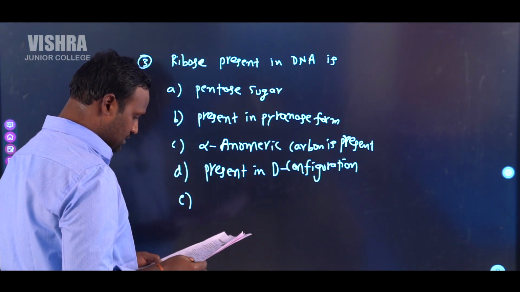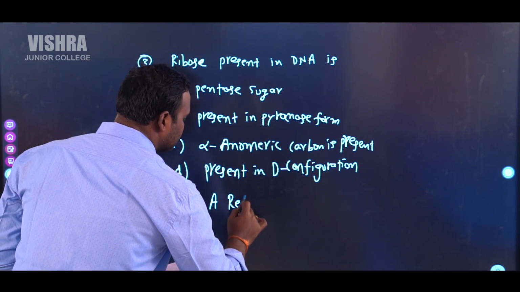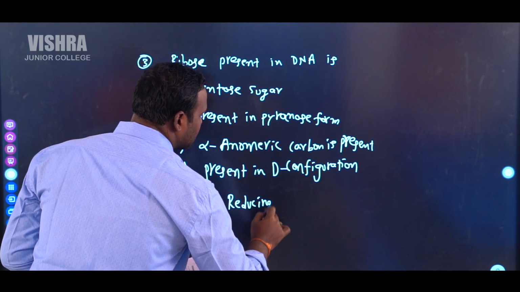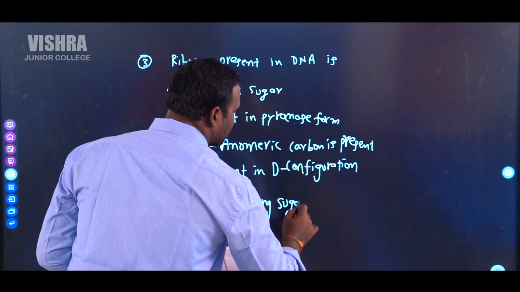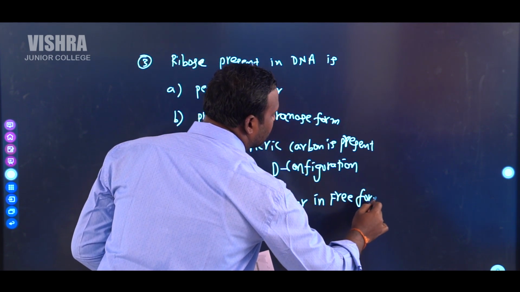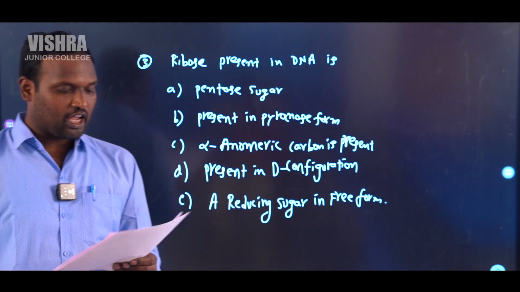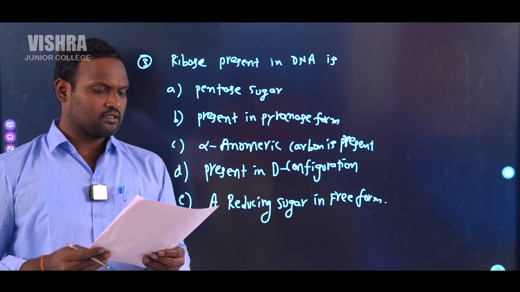Fifth option is a reducing sugar in free form. Ribose present in DNA is.